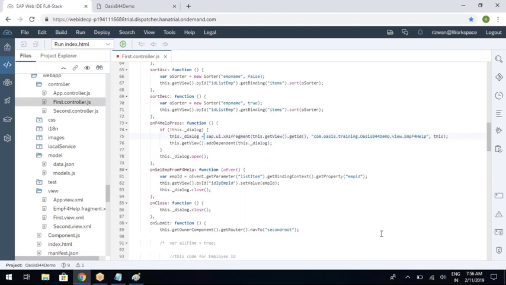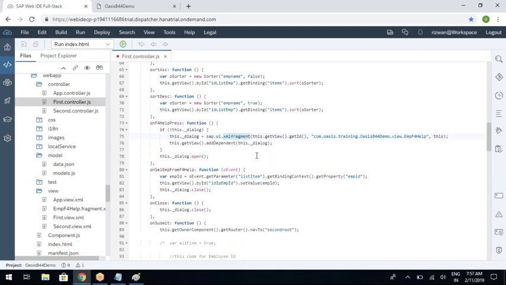Okay, sir. In the same line you're referring to the view, and from the view you're getting the ID, right? Here we are not referring to the view. The fragment takes 3 parameters. The first parameter is you need to give some ID for the fragment. The general standard is that whatever view in which you are opening the fragment, that view's ID you need to give as the fragment ID also.